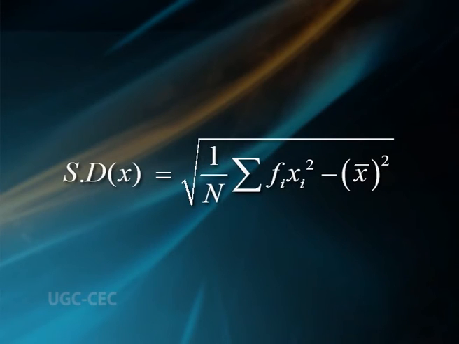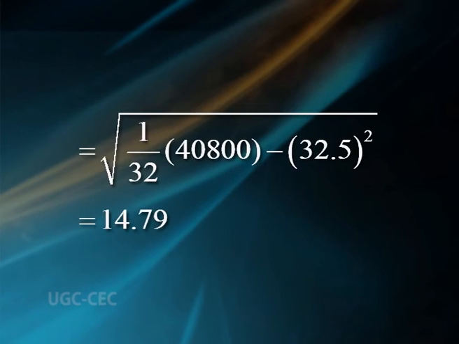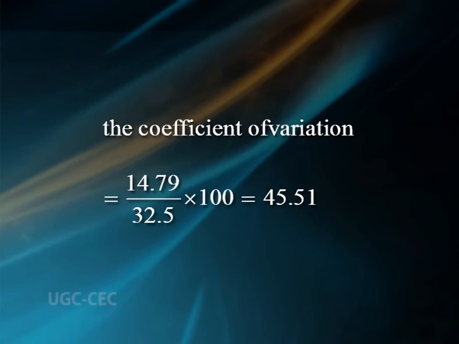Standard deviation of x, SD of x equal to square root of 1 by capital N sigma f_i x_i square minus x bar square, that is square root of 1 by 32 into 40,800 minus 32.5 square, that is 14.79. Hence, the coefficient of variation, 14.79 divided by 32.5 into 100, that is 45.51. The coefficient of variation is less for class A, hence class A is more consistent.